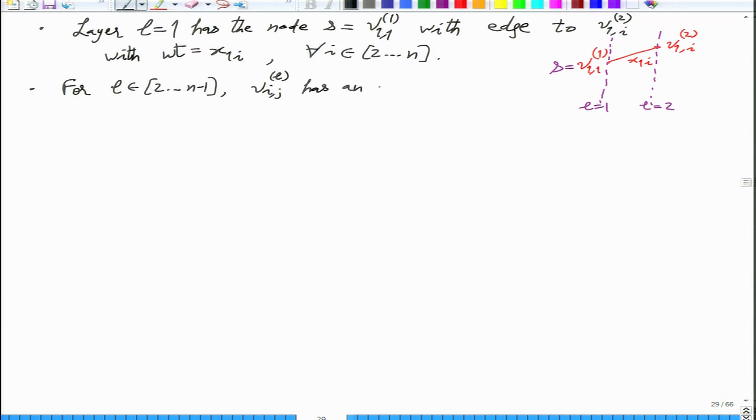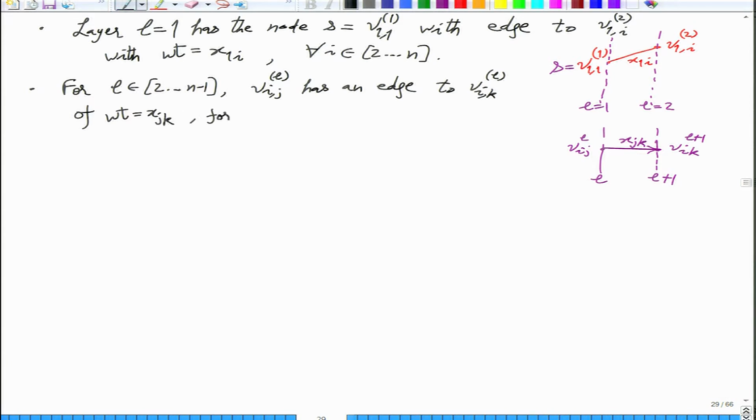So this has an edge to VIKL plus 1. If you are at VIJL and you want to move to VIKL plus 1, what is the weight that you should put on this edge in the ABP? XJK, right? So that's the thing.